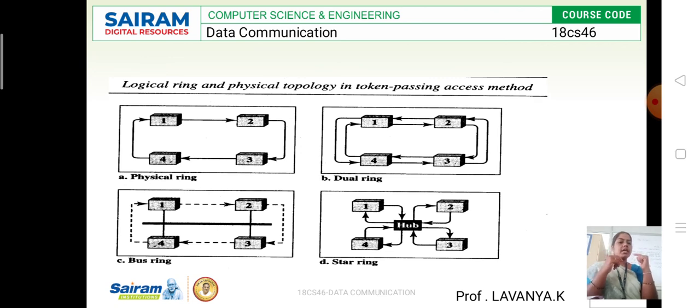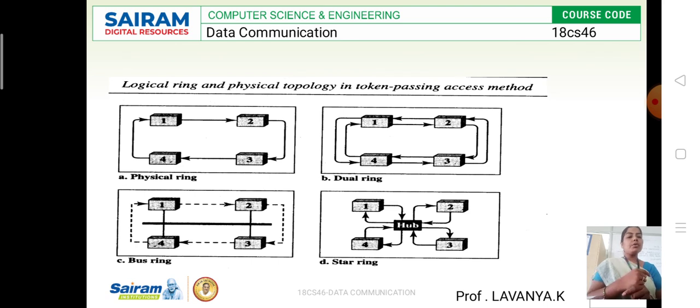If the channel goes down, the entire system goes down. Because the single channel is interconnected with all the stations, the bus cable works as the backbone of the network. Each and every piece of data is carried on that particular channel.